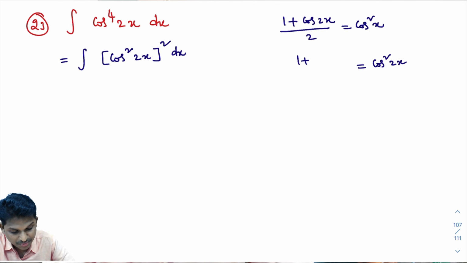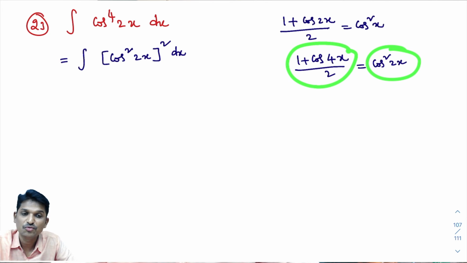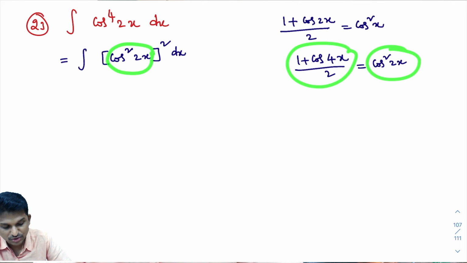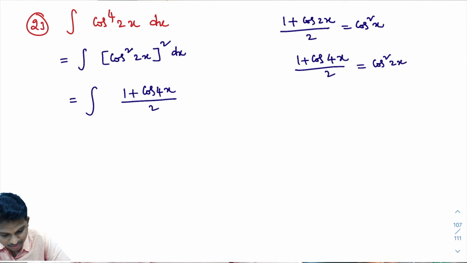Then you get 1 plus cos of 2 into 2x, and 2 into 2x is 4x, divided by 2. So cos square 2x is 1 plus cos 4x divided by 2. In place of cos square 2x, I will write 1 plus cos 4x divided by 2. That equals integral of (1 plus cos 4x divided by 2) whole square dx.